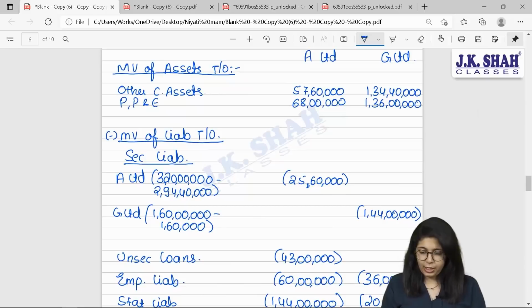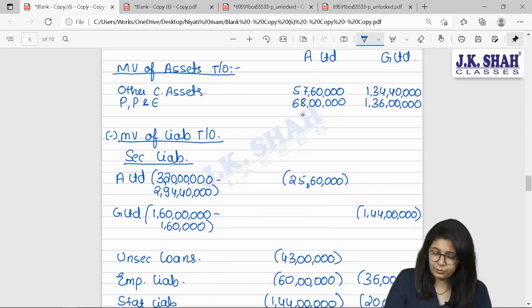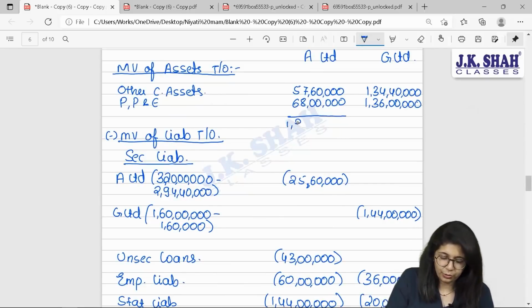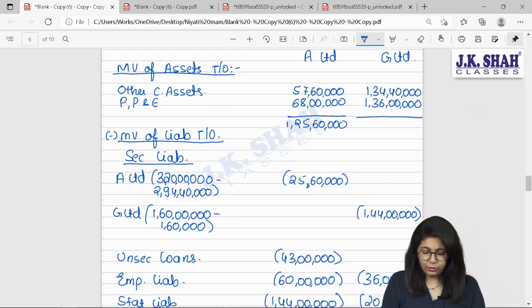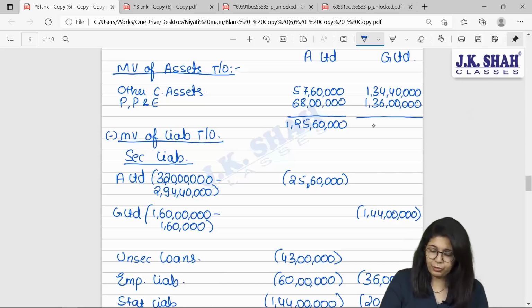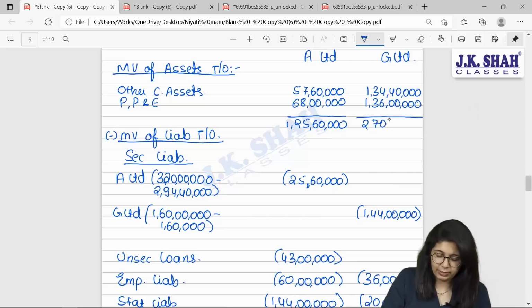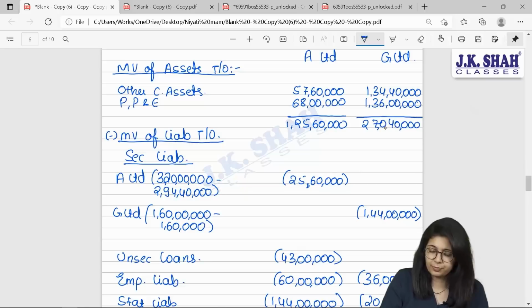In case of Akash, 57,60,000 plus 68 lakhs gives you 1 crore 25,60,000 worth of assets. 1 crore 34,40,000 plus 1 crore 36 lakhs will give you 2 crore 70,40,000 worth of assets taken over.